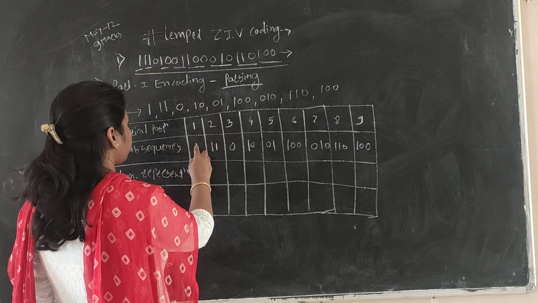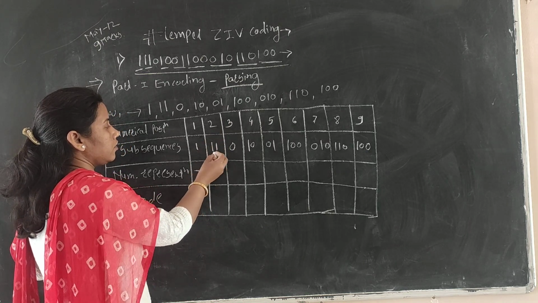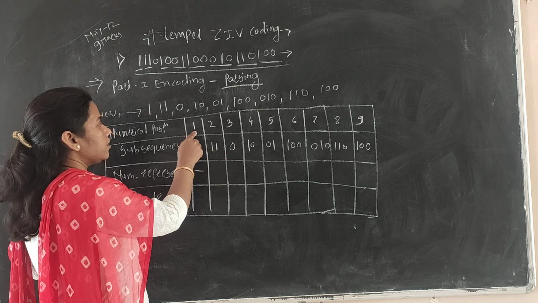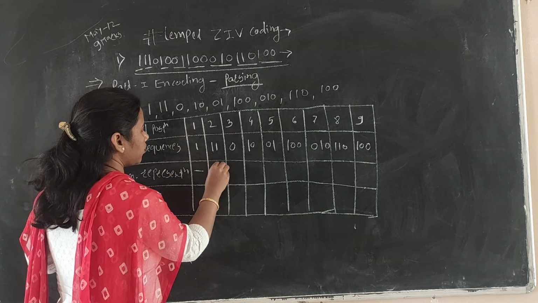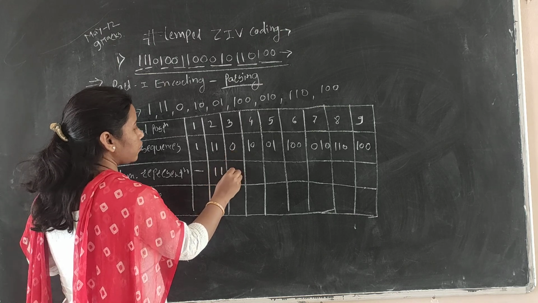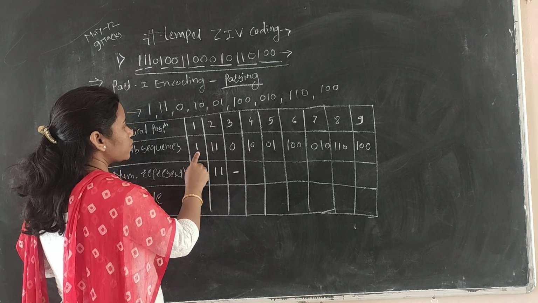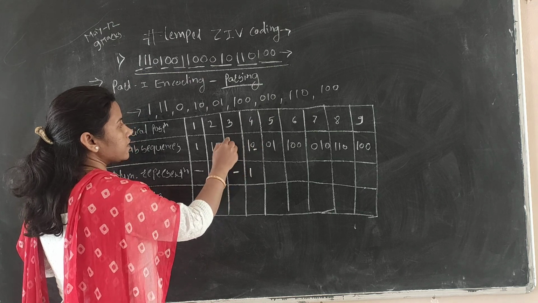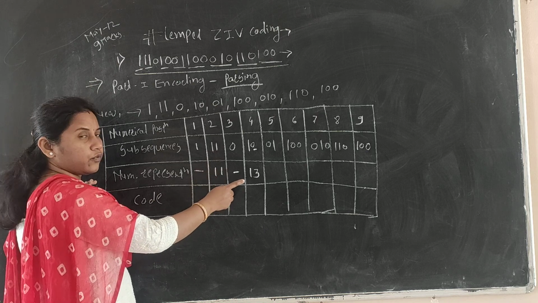Here the numerical position for this 1 is 1, as it is. For this 2, the numerical position is 1, 1, but this 1, 1 is in the position of this 1, that's why it will be 1, 1. This 0 will be 0. Now this 1 is at the position of 1 and 0, this 0 is at the position of 3. This numerical position we have to take.